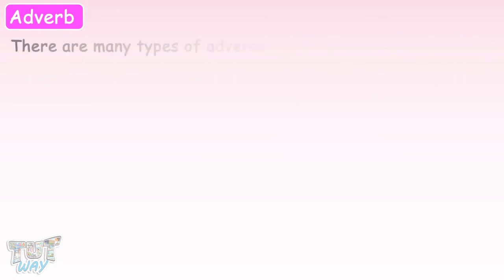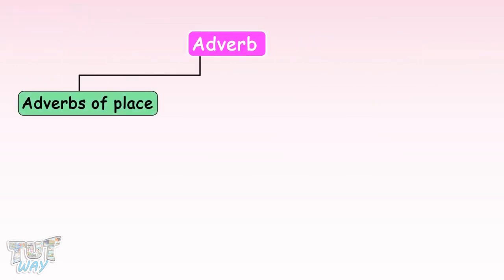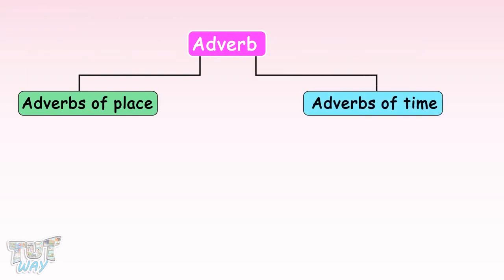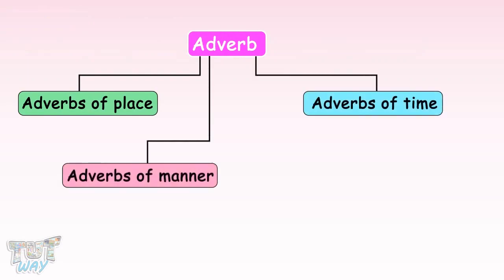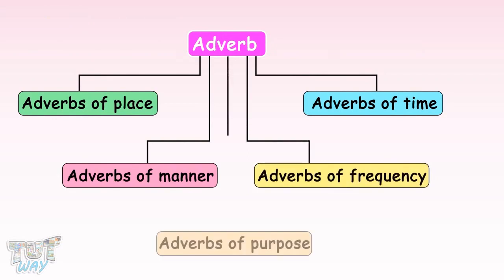There are many types of adverbs in English language. Adverbs of place, adverbs of time, adverbs of manner, adverbs of frequency, adverbs of purpose, and we have learned about all of them.